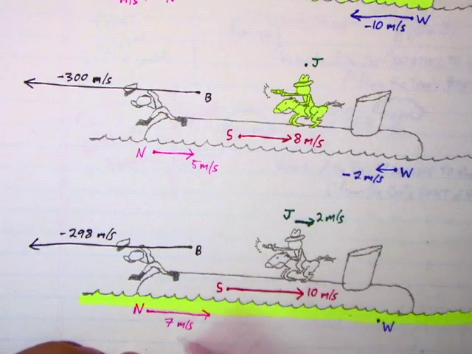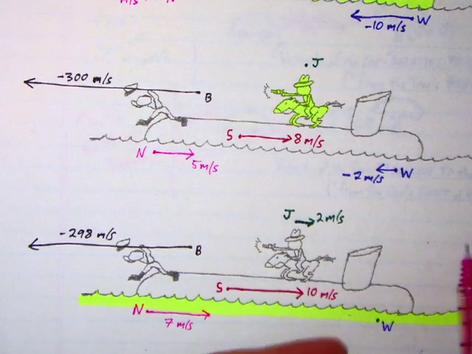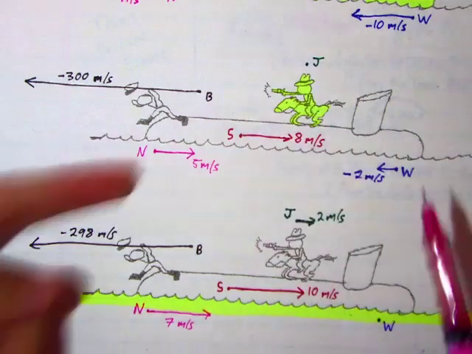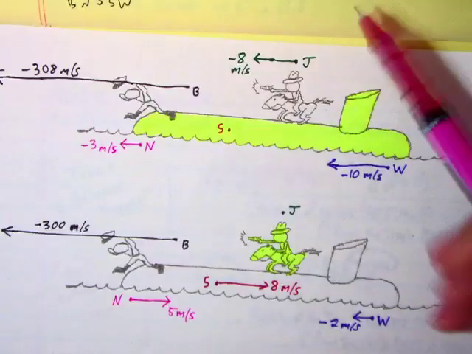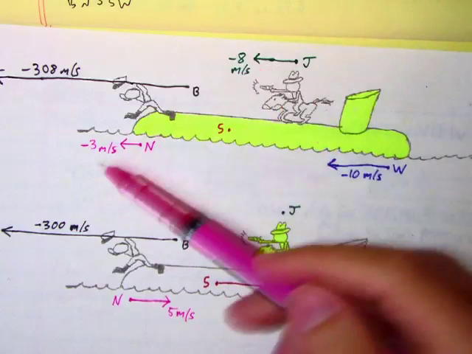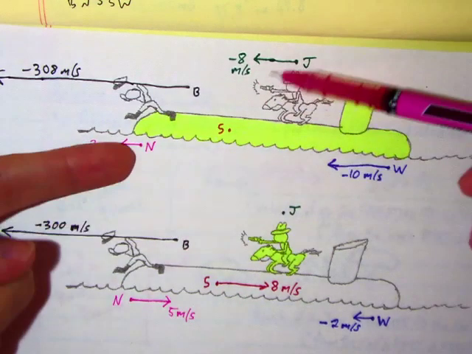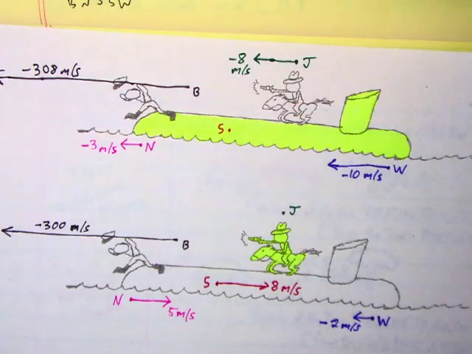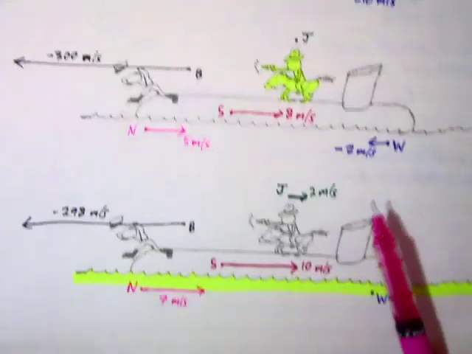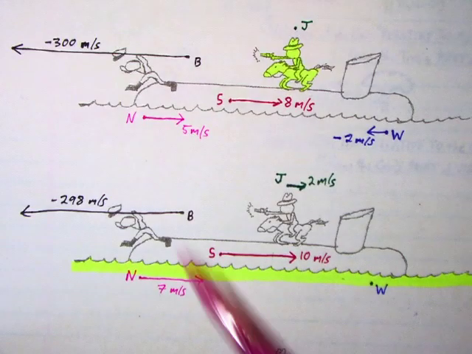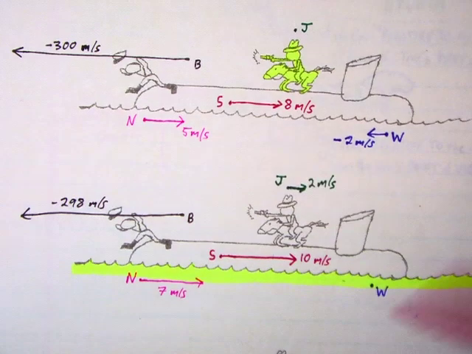That way the difference between them is 5, and the Nazi is approaching Jones, or Jones is overtaking the Nazi. They're coming closer together. Okay, we got the speeds of all of those compared to the water.